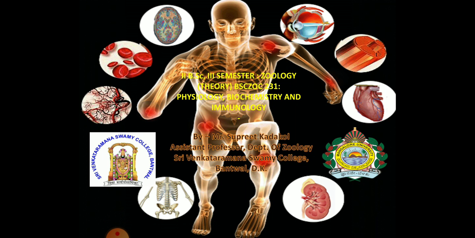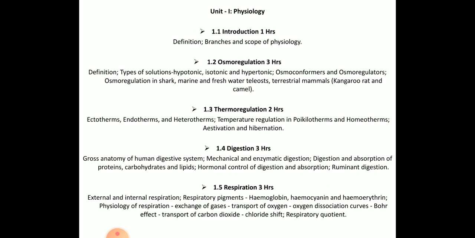In this session, we will be discussing the syllabus of second year BSc, that is third semester, Physiology, Biochemistry and Immunology. So this paper consists of 4 units and we'll see one by one. In the first unit of Physiology, you have the first subunit, that is Introduction. In this, we will be studying different types of definitions, branches, and scope of physiology.